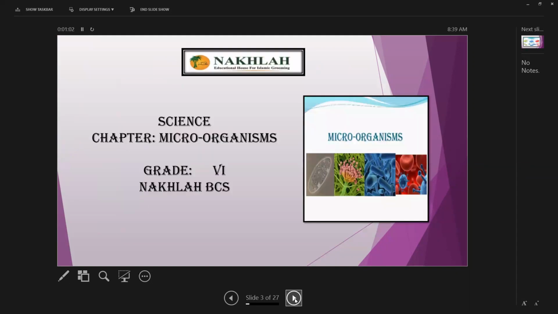Ameen. So my dear students, today our subject is science and the chapter is microorganisms. We'll discuss what we are going to see in this chapter. As you can see in the picture, the paramecium is there, and some bacteria and viruses are shown over there, and fungi are there.